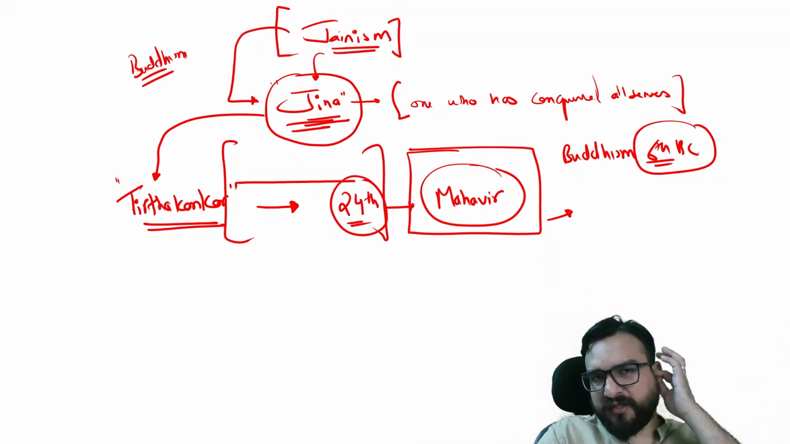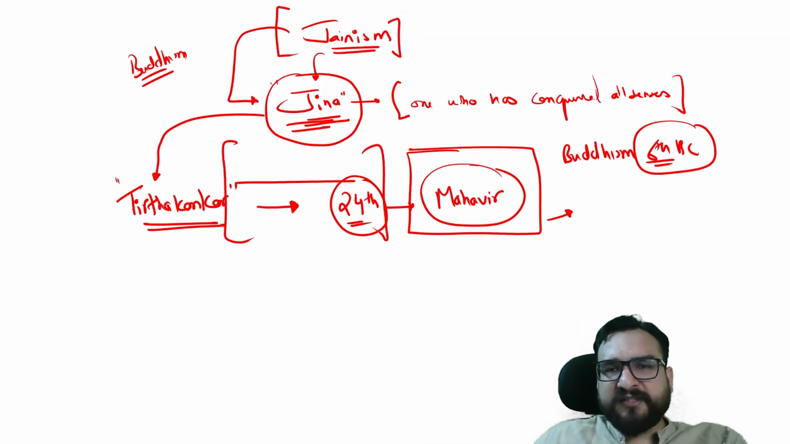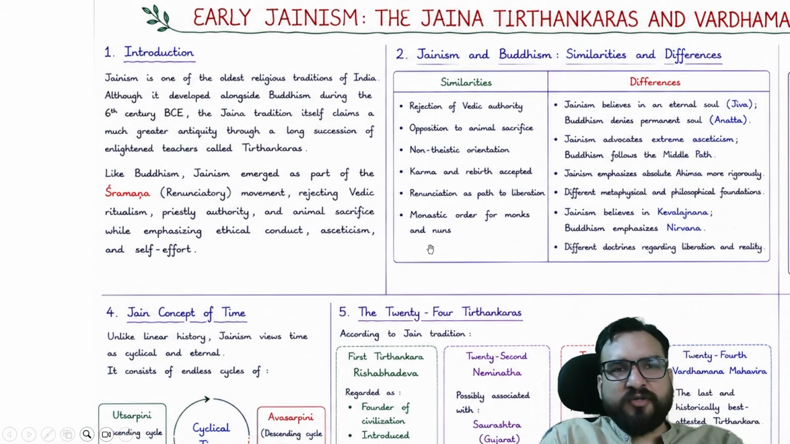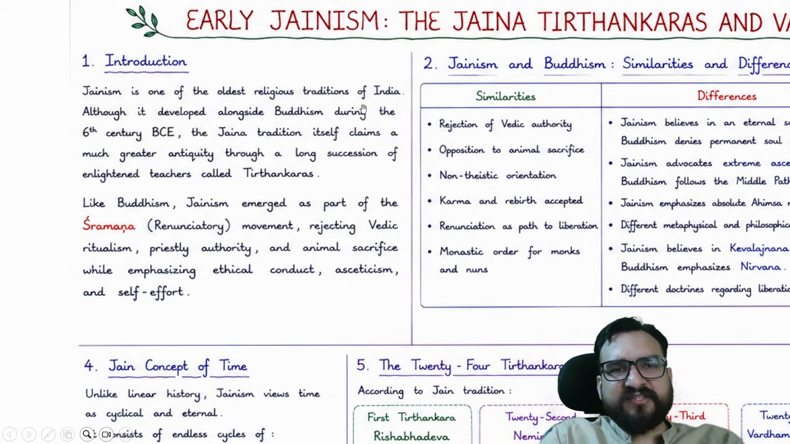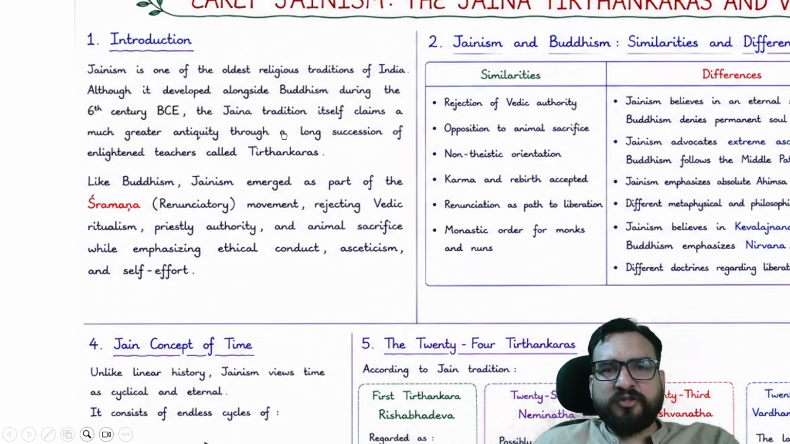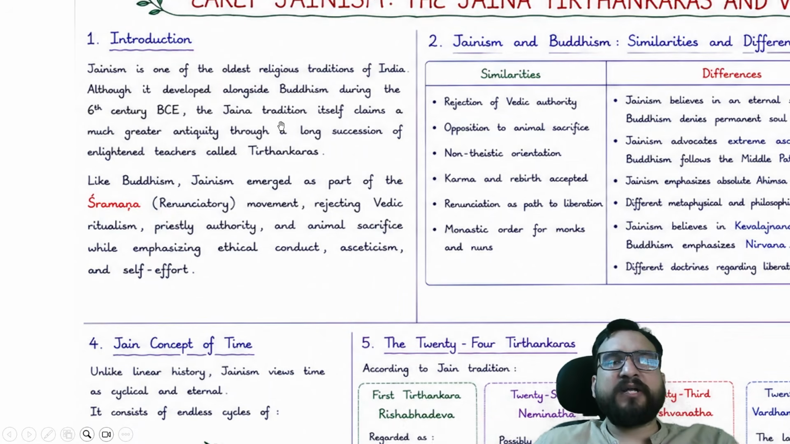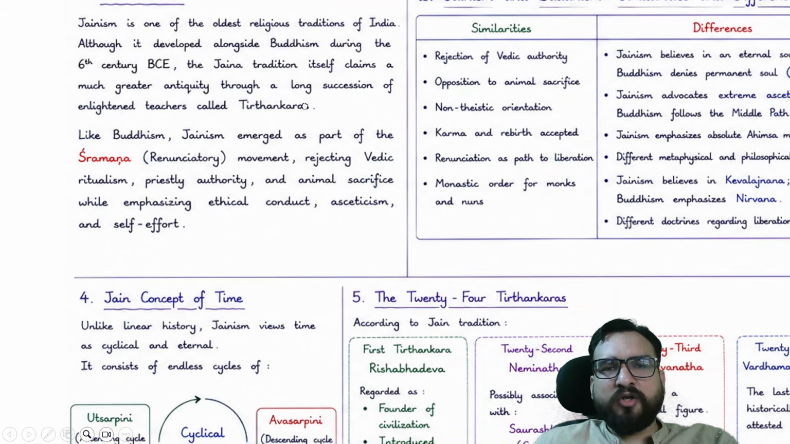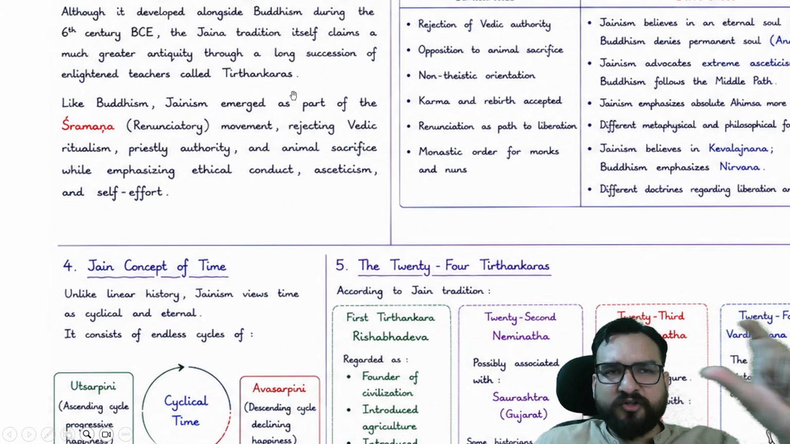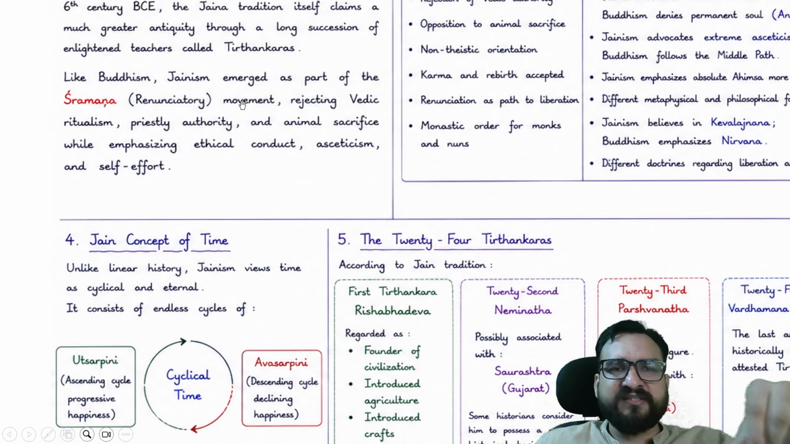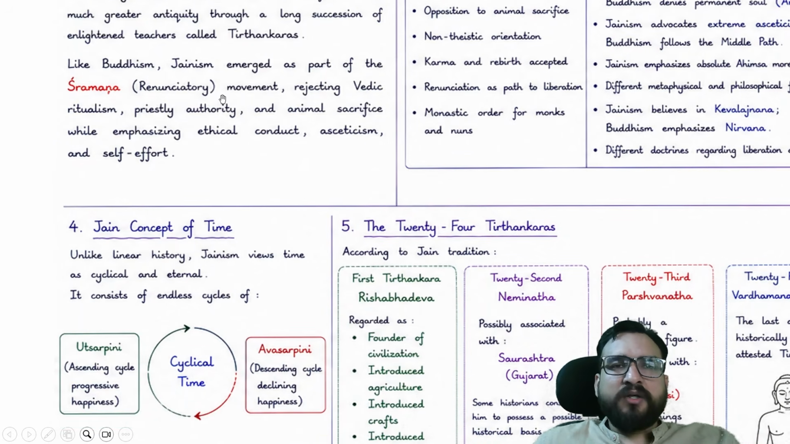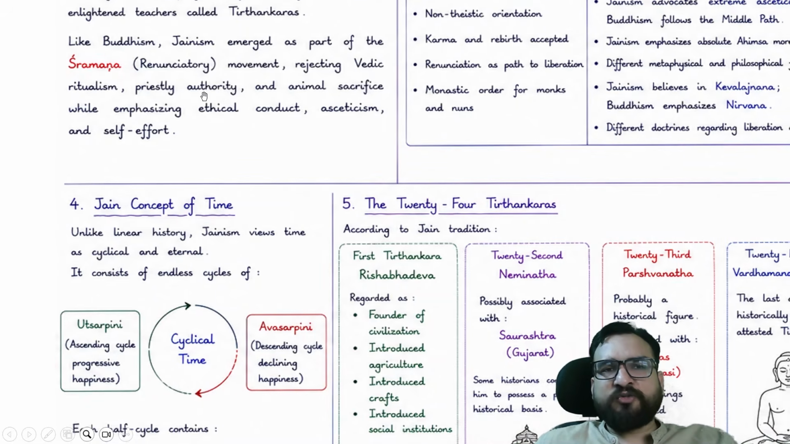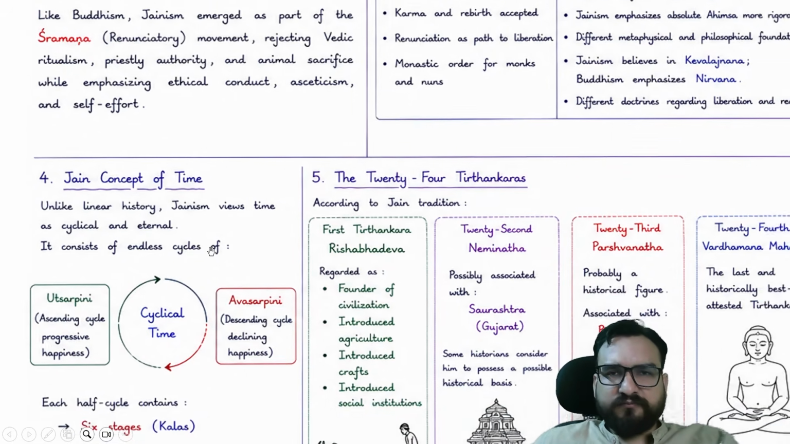Now let me show you, guys, that then we will be seeing the personal life of Mahavir as well. Okay, so you see this early Jainism, Tirthankars and all. Jainism is one of the oldest religious traditions of India, obviously. It developed alongside Buddhism during the 6th century BC. It became famous. Jaina tradition itself claims greater antiquity through a long succession of enlightened teachers like Tirthankars, who were already preaching this Jainism way of life, right? Jainism emerged from the Shraman tradition. Shraman means renunciatory movement, rejecting Vedic ritualism, priestly authority, and animal sacrifice.